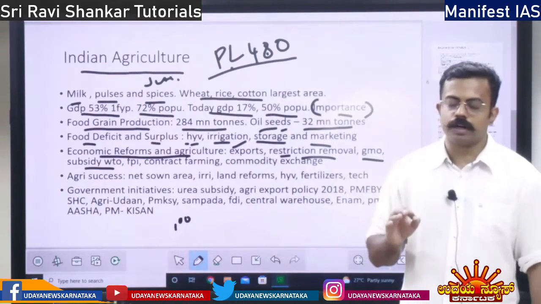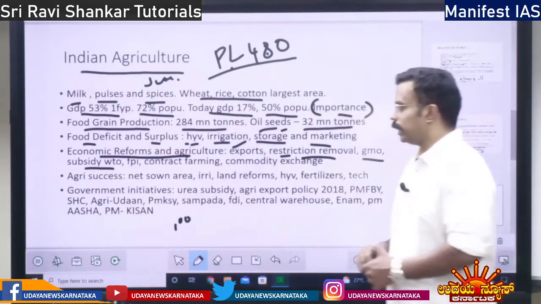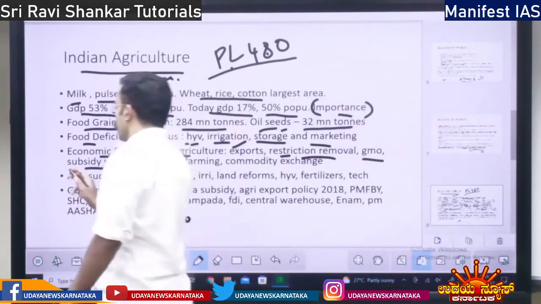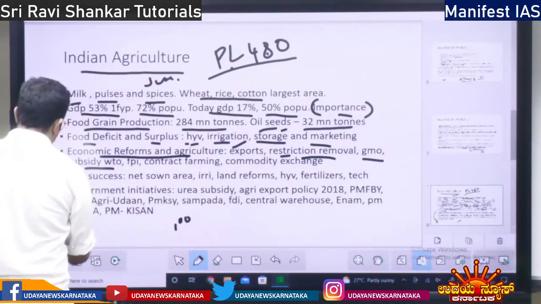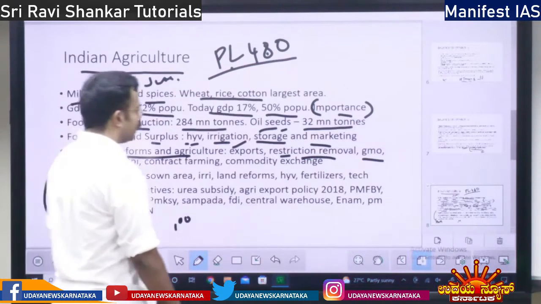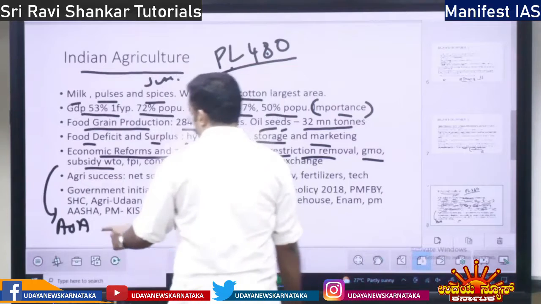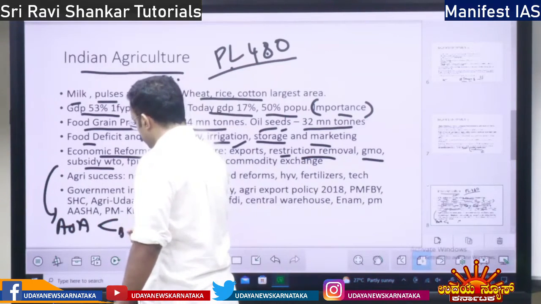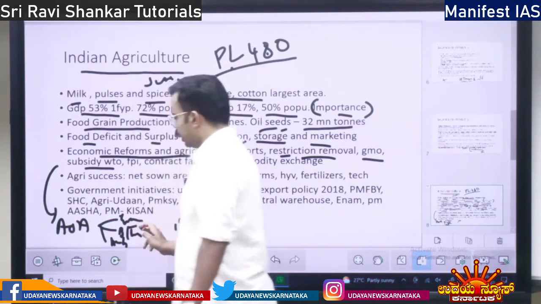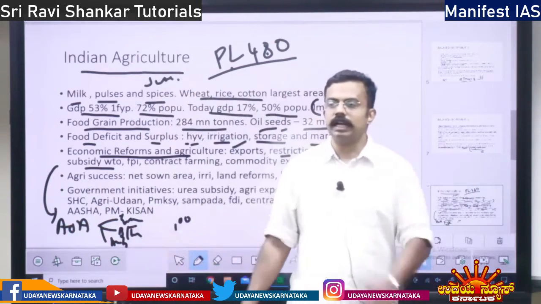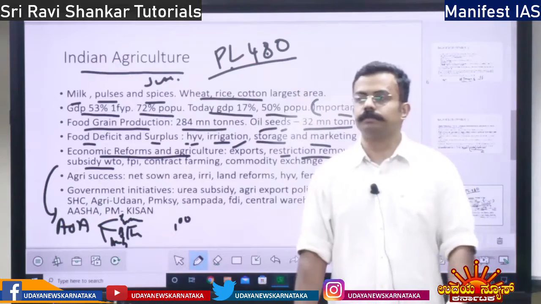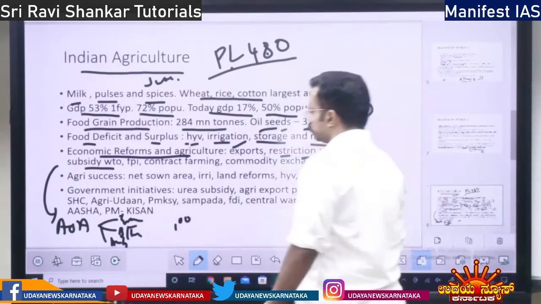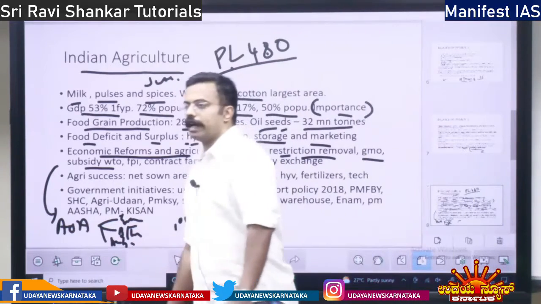Under the World Trade Organization there is an agreement called the Agreement on Agriculture, AOA. Under this Agreement on Agriculture there are 3 boxes: blue box, amber box, green box. In the green box, subsidy can be given. Amber box, subsidy cannot be given.